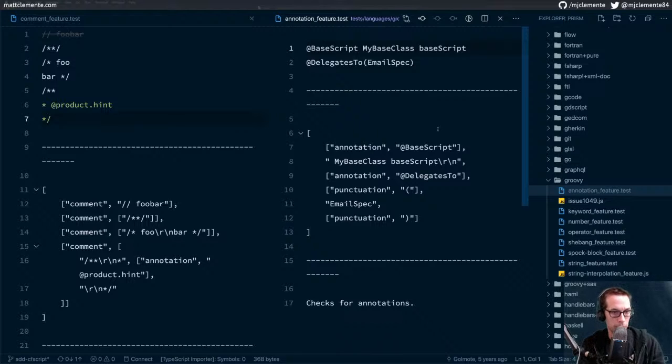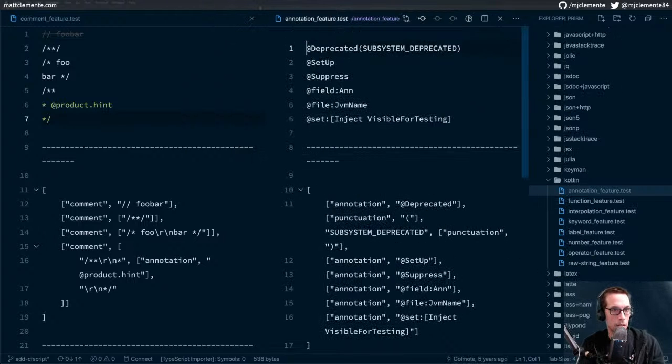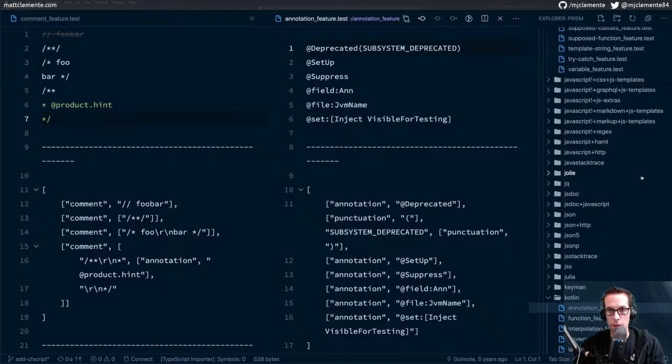Nothing that we would really need. Annotation feature test, Kotlin is fine. I don't think we want these picked up on their own. We only want them within JavaDoc style things.